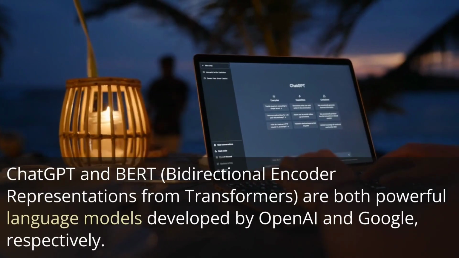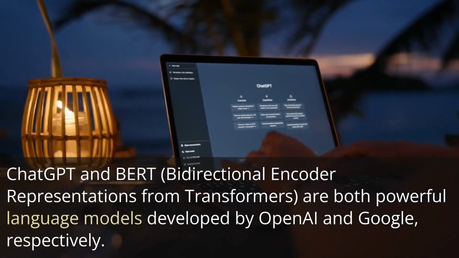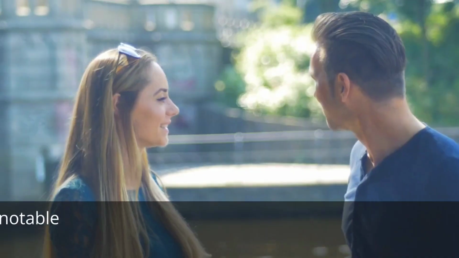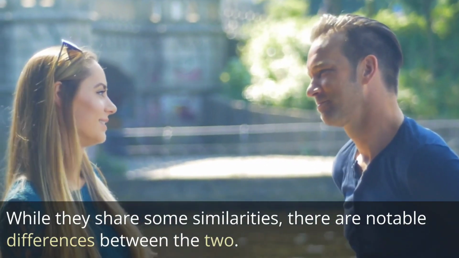ChatGPT and BERT, Bidirectional Encoder Representations from Transformers, are both powerful language models developed by OpenAI and Google, respectively. While they share some similarities, there are notable differences between the two.